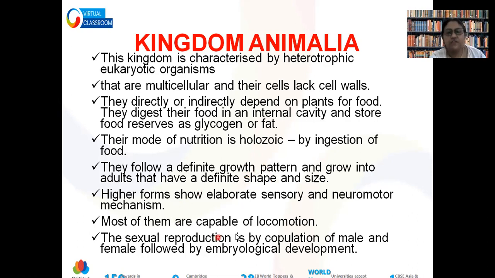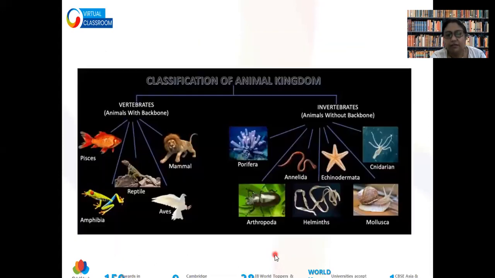Most animals are capable of locomotion, and sexual reproduction is generally by copulation. But these are different types of animals. You studied about them in lower grades. They can be invertebrates. These are different types of invertebrates, and these are different types of vertebrates.